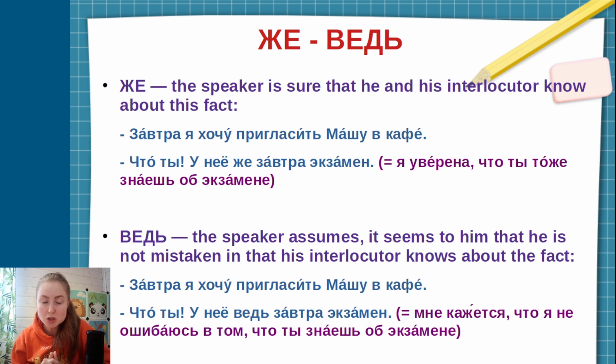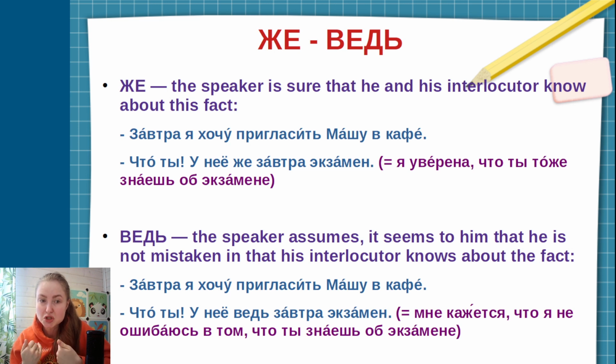Of course, if we want, we can omit this particle and say just у нее завтра экзамен. It's absolutely okay. But this ЖЕ expresses some additional meaning in the sentence. So what does this mean? It means that the first speaker, who says завтра я хочу пригласить Машу в кафе, says something, and the second speaker is sure that the first speaker knows that Masha has the exam.